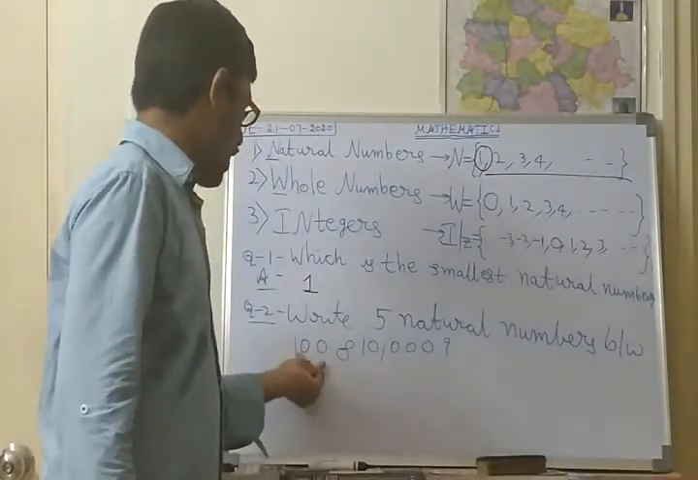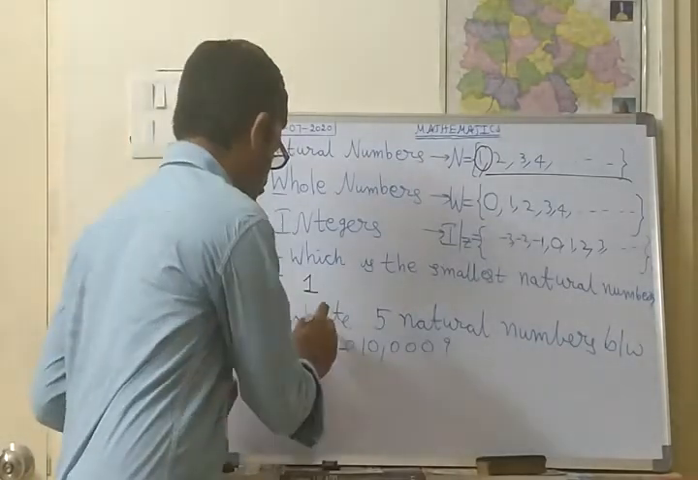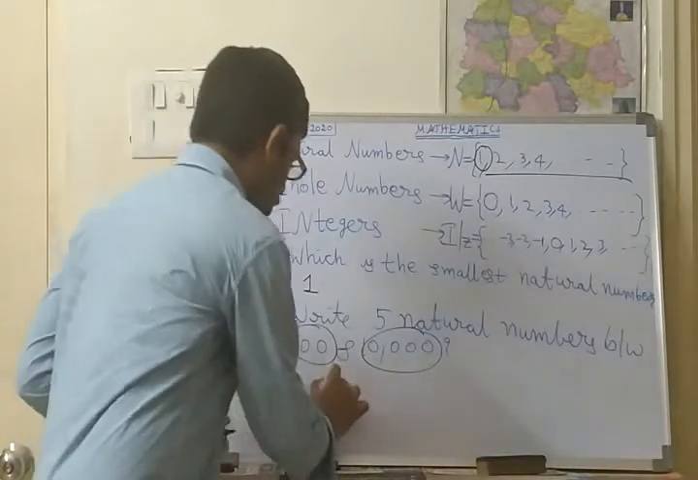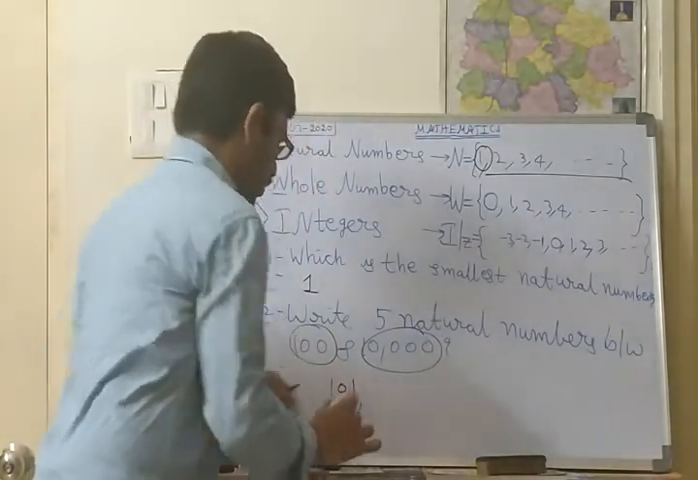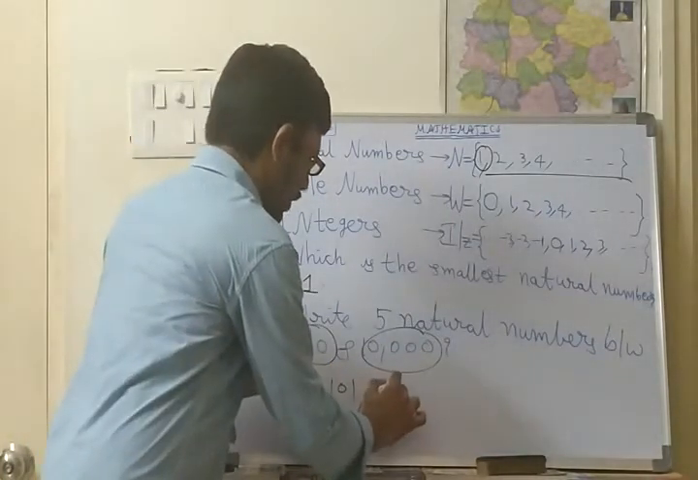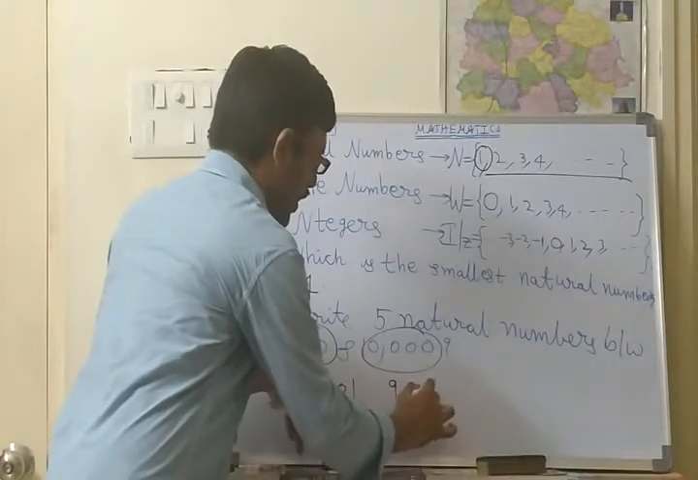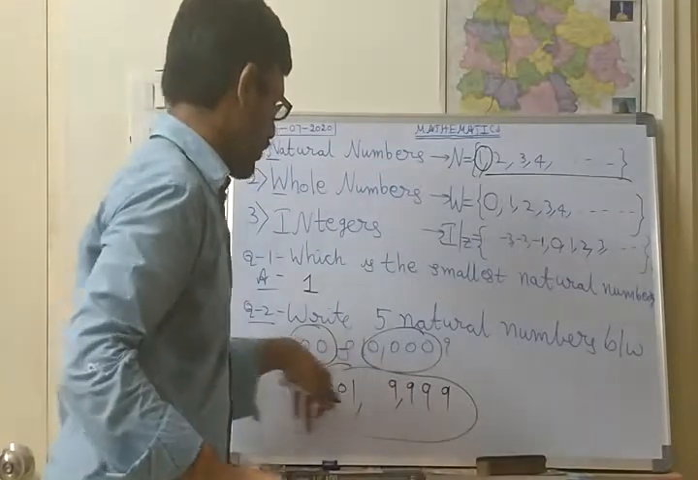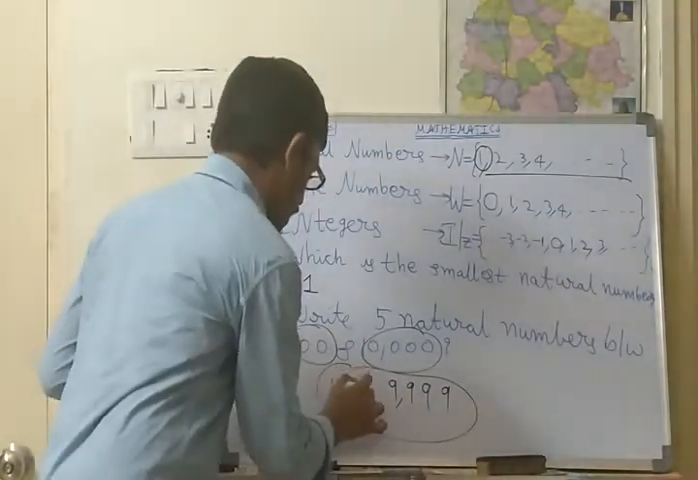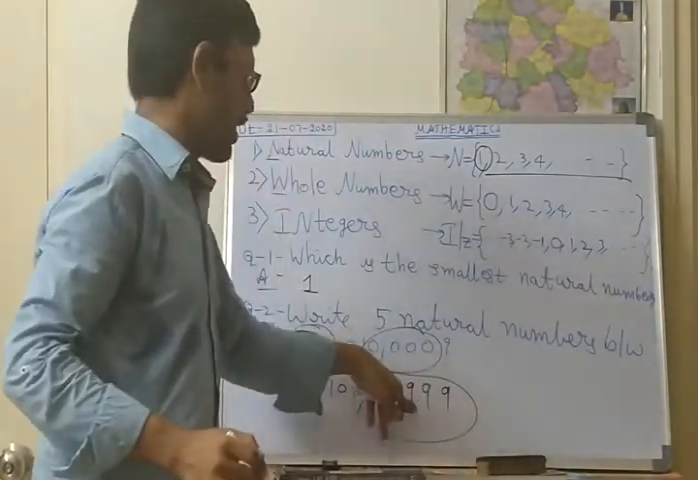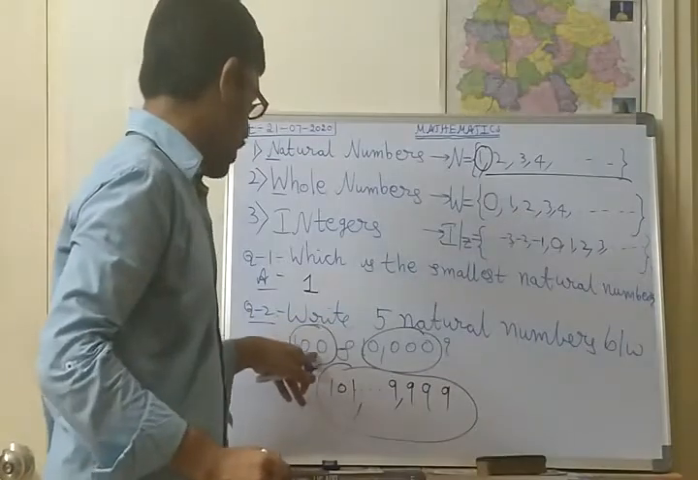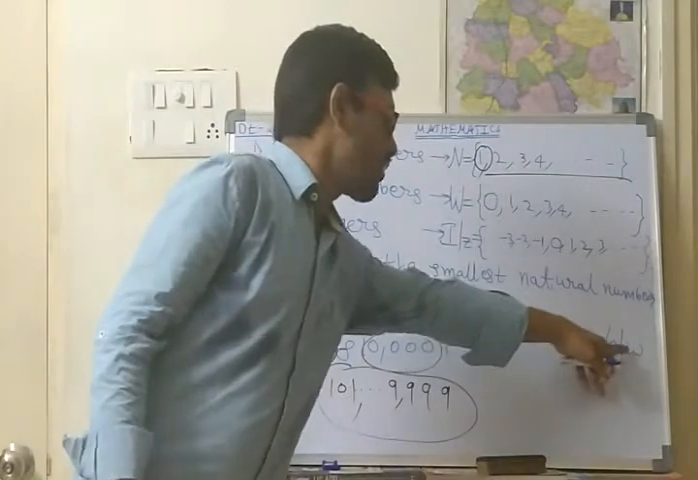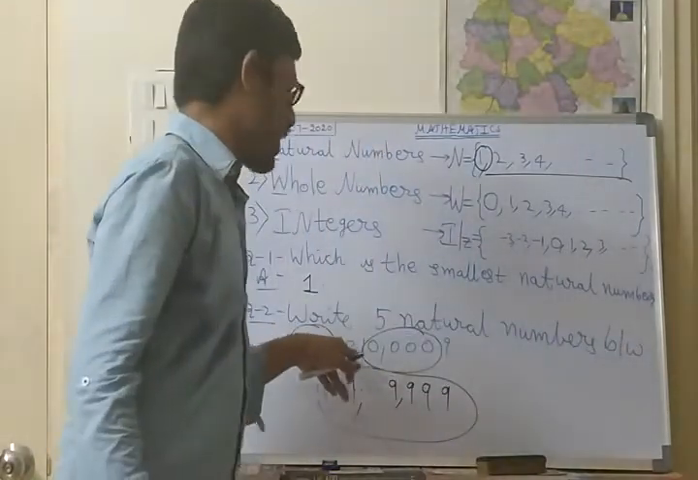You are not supposed to include 100 and 10,000. In between, you should start from 101. From 101 to 9,999 you can write any number. Out of these numbers you can write any number. But you are not supposed to include 100 and 10,000, because the question asked between 100 and 10,000.